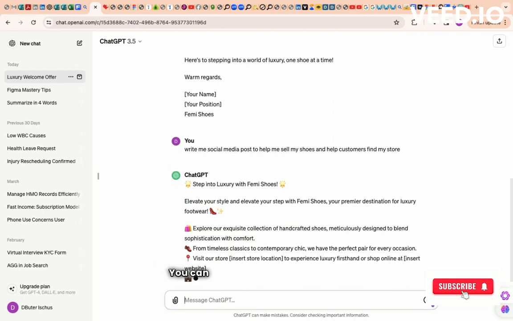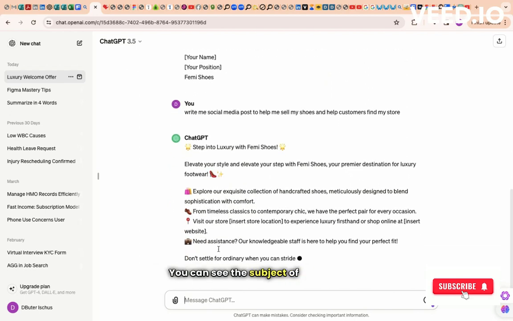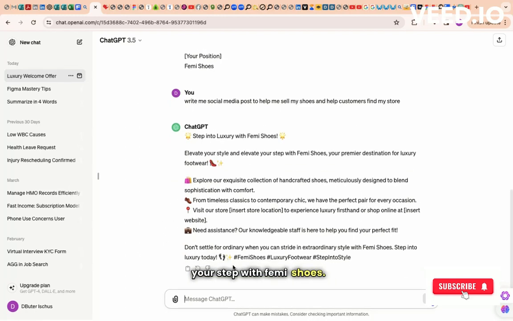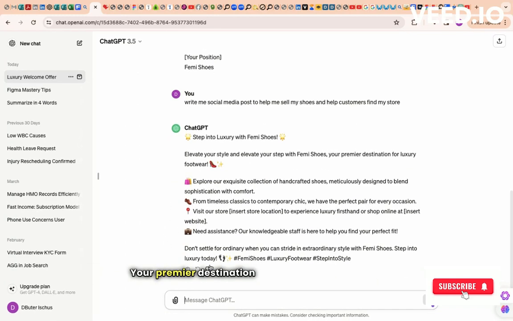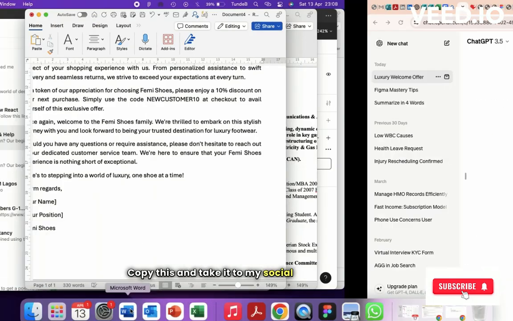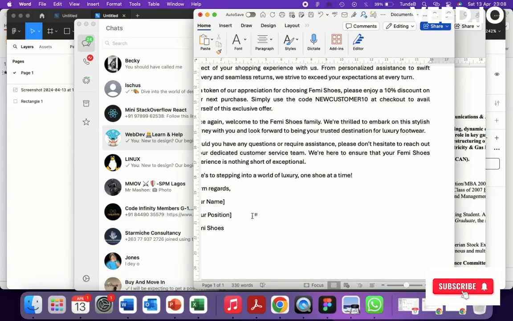Bang, you can see the subject of the post. Elevate your style and elevate your step with Femi shoes, your premier destination for luxury wears. Explore, and you can see every emoji used here is classic. So now I can just copy this and take it to my social media and post it.